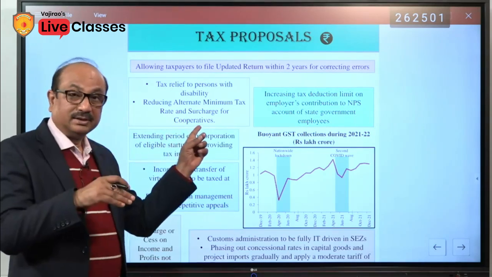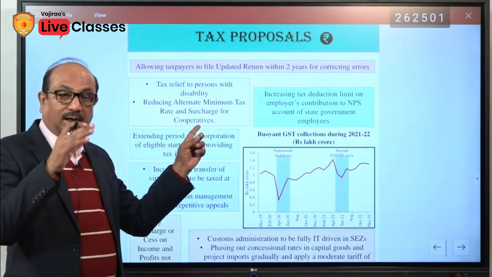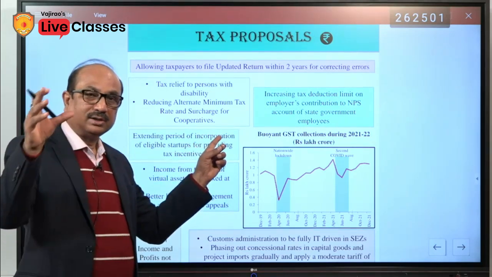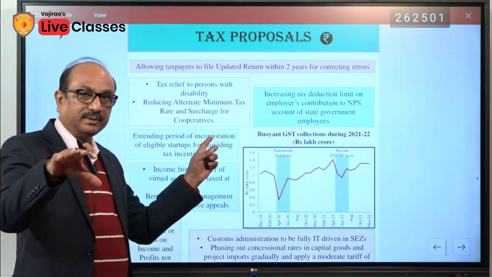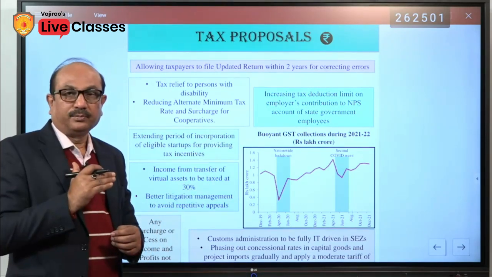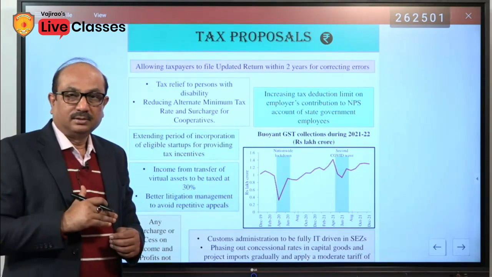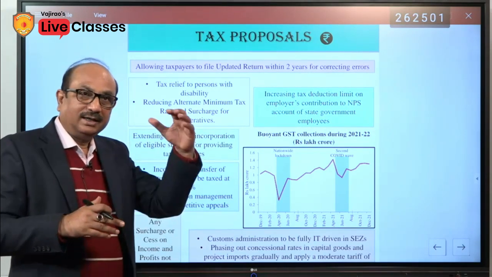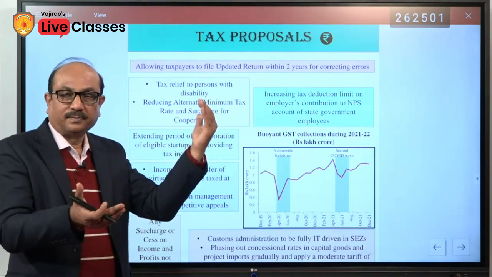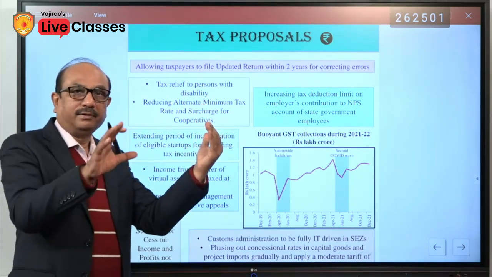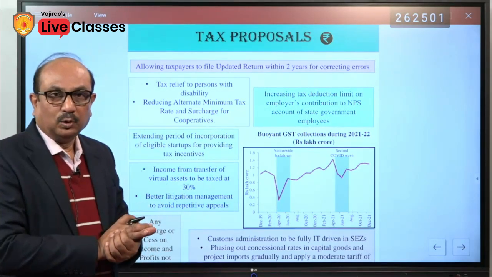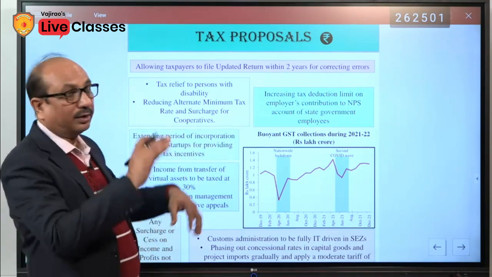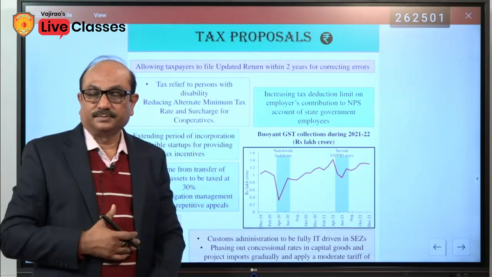But in this budget, the high tax, that is 18.5% MAT that was imposed on the cooperatives, has been reduced now to 15%. So there has been a level playing field. The meaning is that earlier, before this budget, industries were giving 15% MAT and cooperative societies were giving 18.5%.